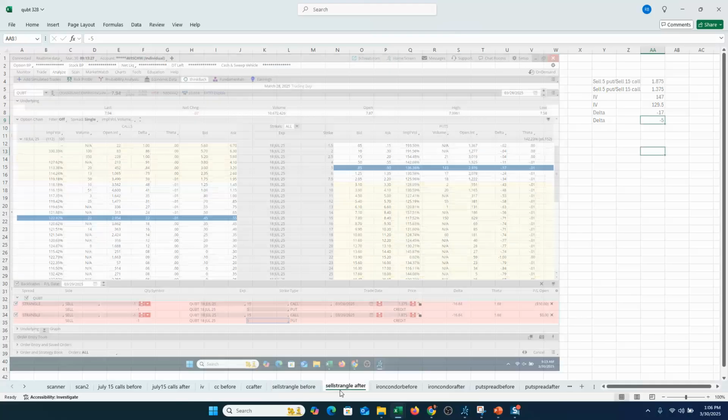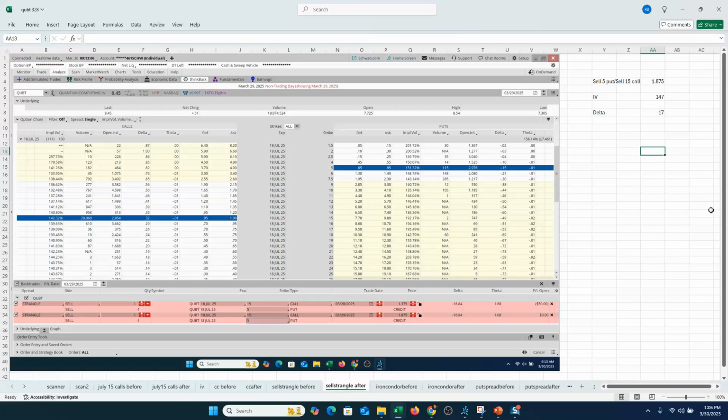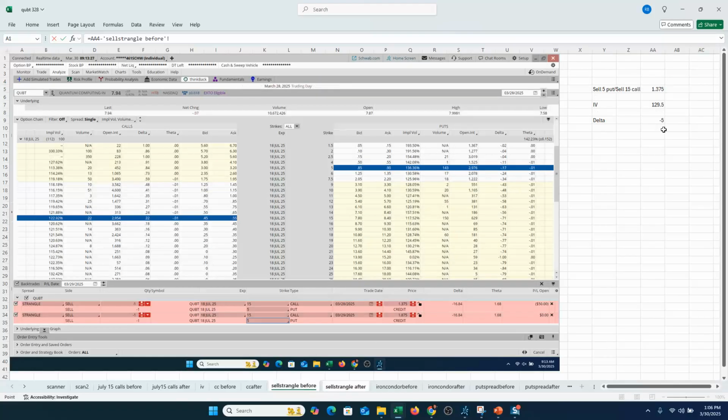Then fast forward to Friday, the day after that big call buyer stepped in. You can see that the $5 put, $15 call sell strangle has now jumped to $1.8750. The previous day, as we said, that exact same sell strangle was only trading at $1.3750.